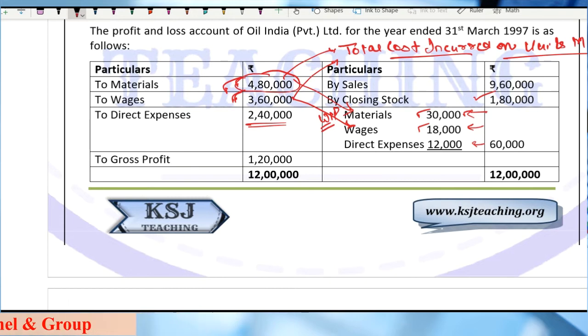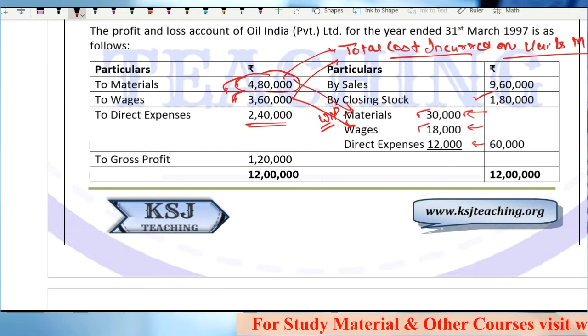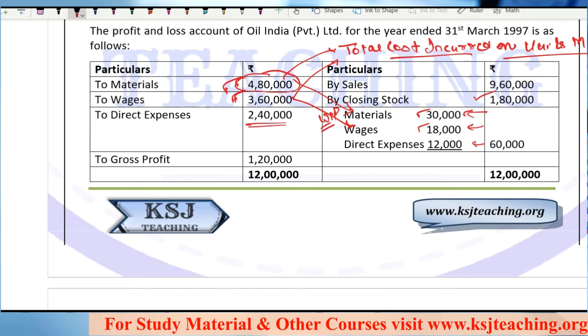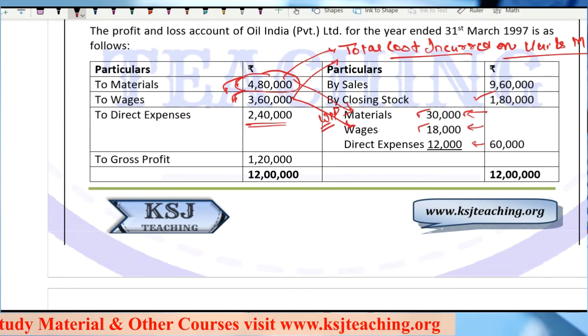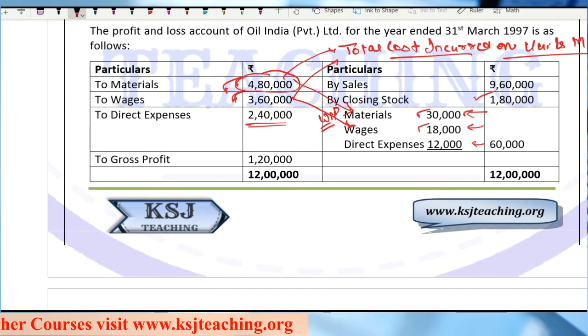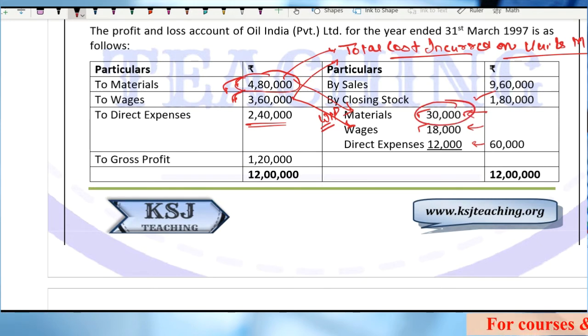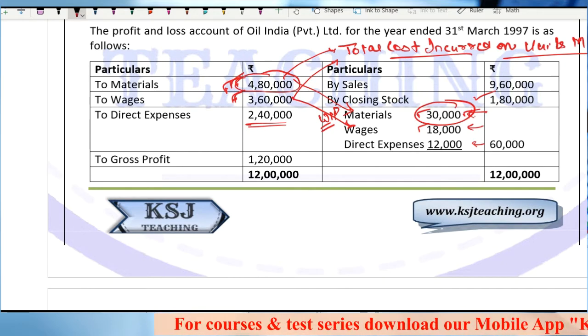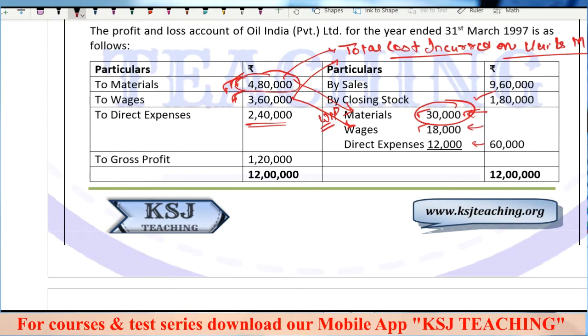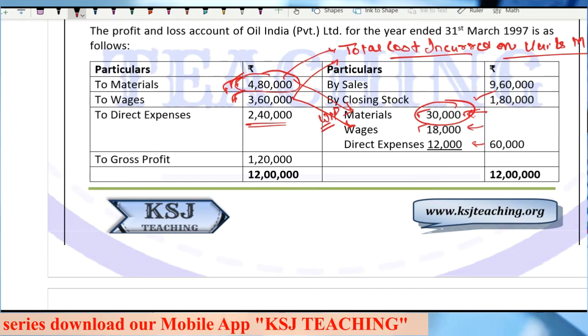Right now, that is why I reduce my closing WIP stock, because I want to find out the number of units produced. I want to find out the cost for the units which are completed. Now this 4,80,000 cost is for the total units, that is units produced as well as the WIP. That is why they have reduced 30,000. They have written 4,80,000, that is the total cost, and they have written 30,000 on the credit side, that is the WIP. So I will reduce 30,000, I will reduce 18,000.